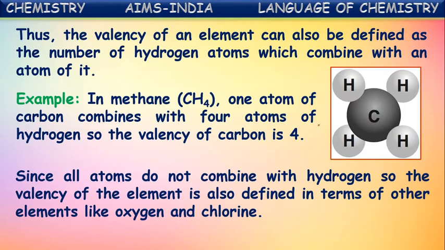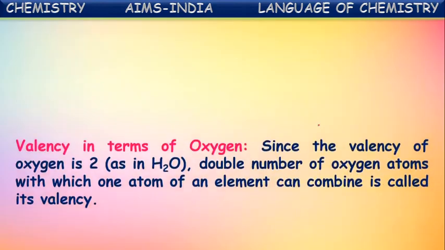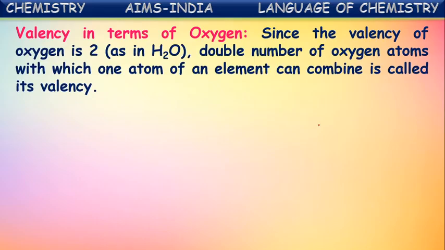That is why the valency of elements is also defined in terms of other elements like oxygen and chlorine. In terms of oxygen, the valency of oxygen is 2, so double the number of oxygen atoms with which one atom of an element can combine is called its valency.